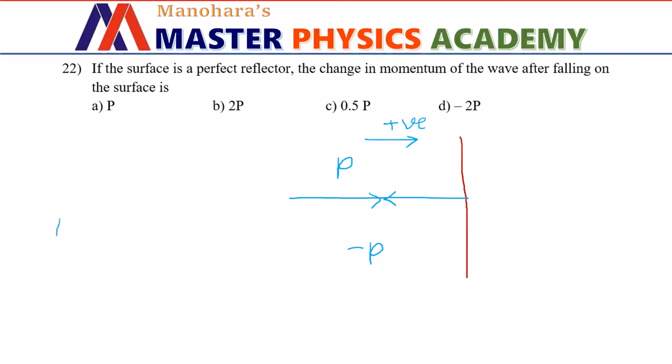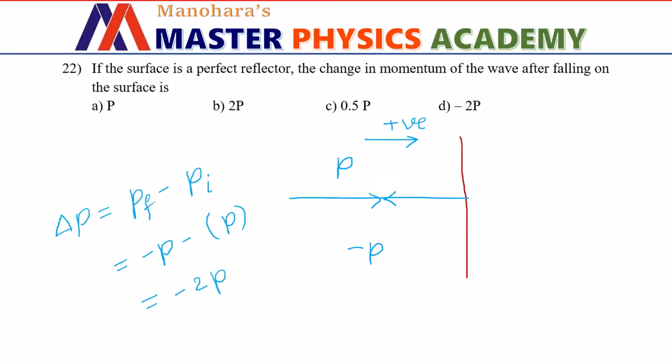So what is the change in momentum? Change in momentum is final momentum minus initial momentum. What is final momentum here? Minus P. What was initial momentum? It is plus P. So doing this, we'll be getting minus 2P as the answer.